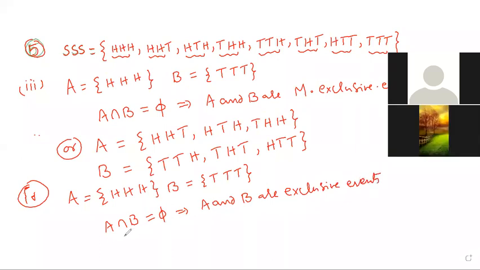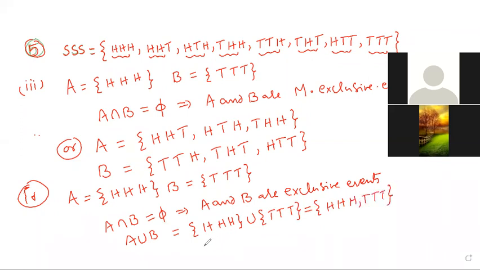Next, I go through A union B, to check whether it is exhaustive. A is H and B is T, so the union is H and T. It is not equal to the sample space.